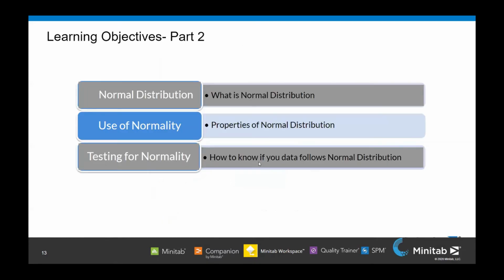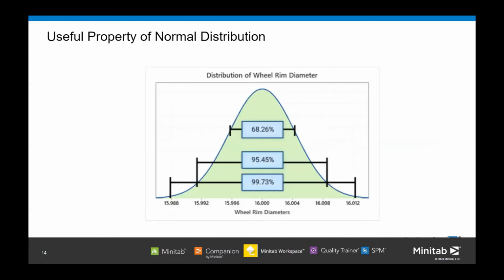Okay, so moving on to the next slide. Why do we use normality, and what are the properties of these normal distributions? See, the normal distribution has a very interesting property. Regardless of the mean and the standard deviation, the area within one standard deviation around the mean is always the same.